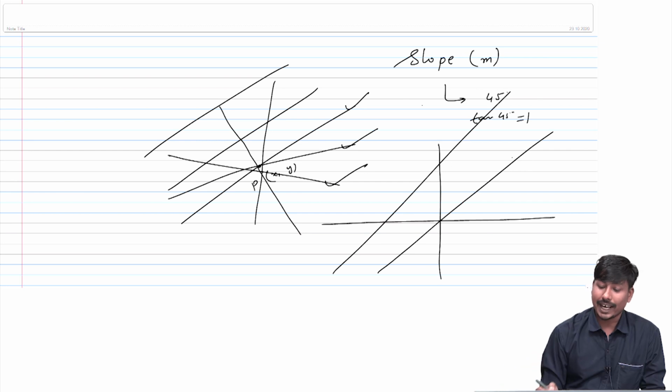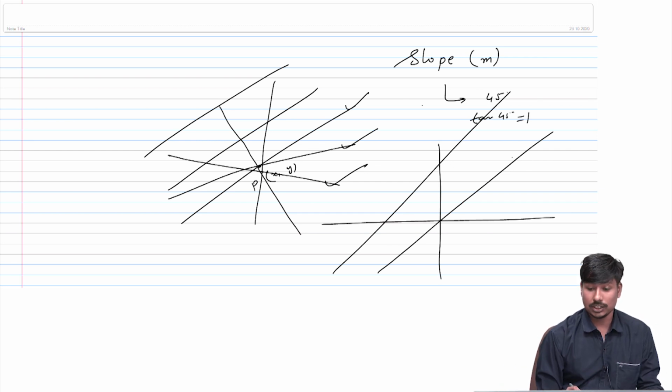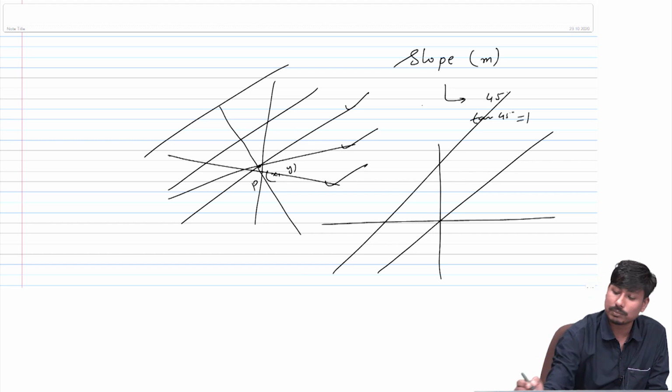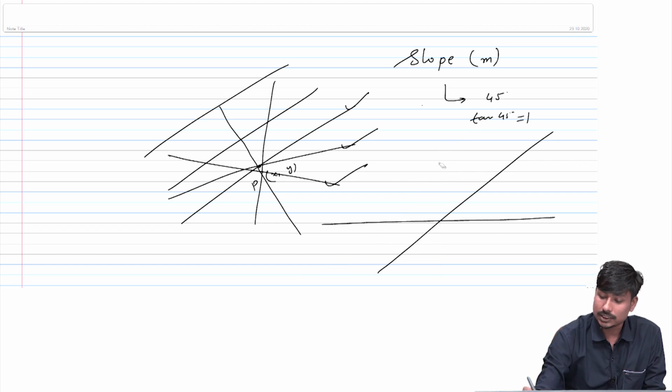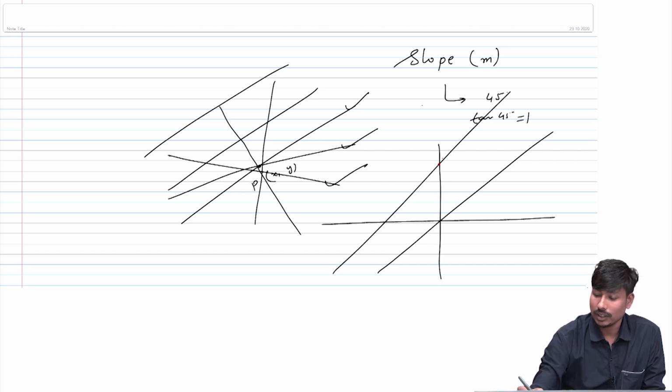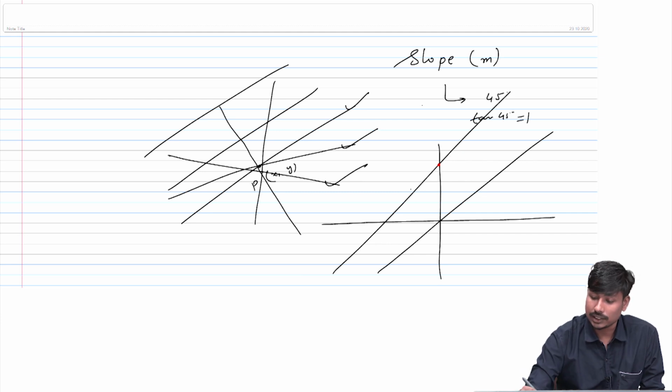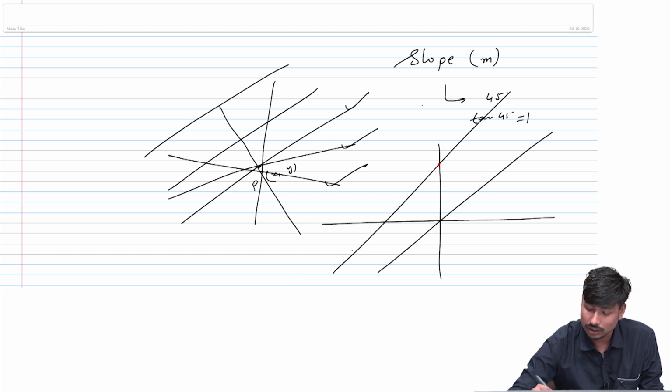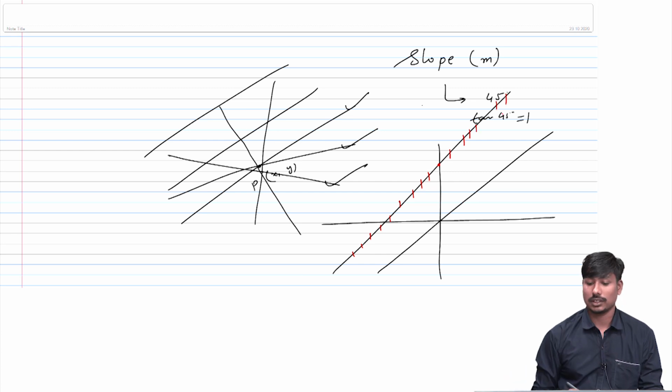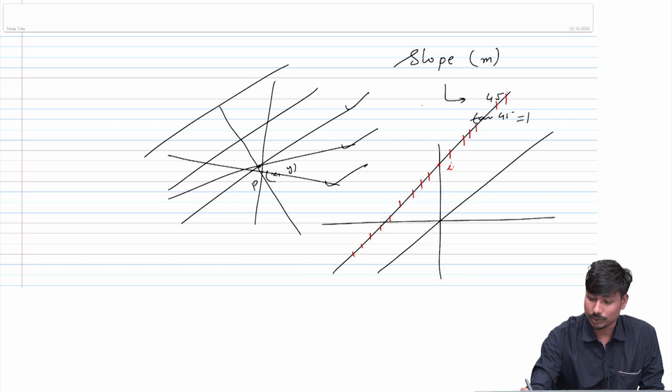But again we don't have uniqueness, so we came up with another idea, that we should have some intercept, so that we can say this is the unique line and it passes through all these points. There are infinite points where this line can pass. So this is our intercept.